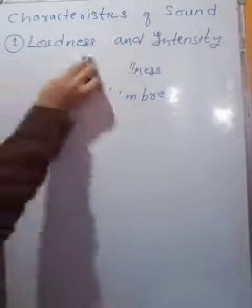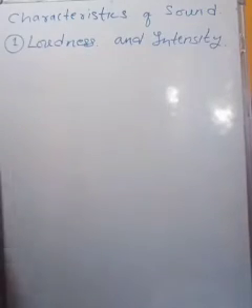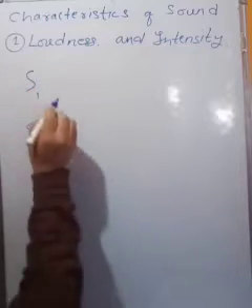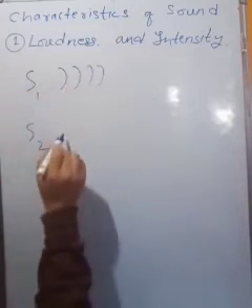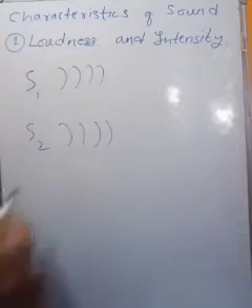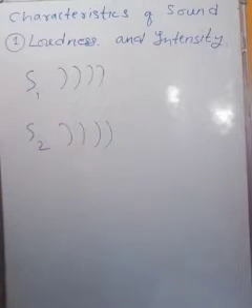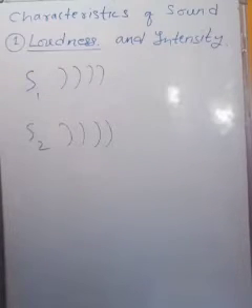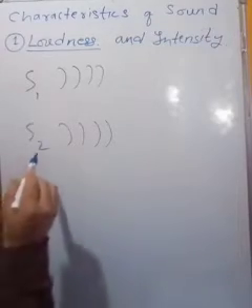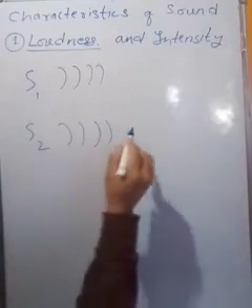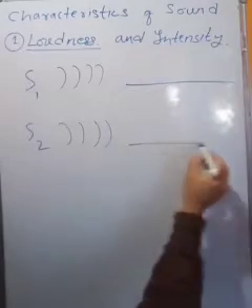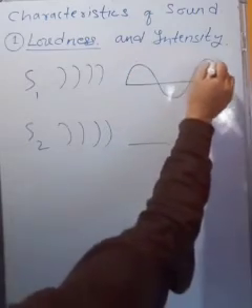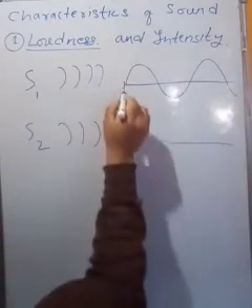Okay, let's see what is loudness. If you have sound sources, S1 and S2, so we have two sound sources. Now if they both produce sound, these two sounds may be equal, but they may differ by loudness. If you draw the graph of these two sounds, you may see it like this, and this is the shape of the wave